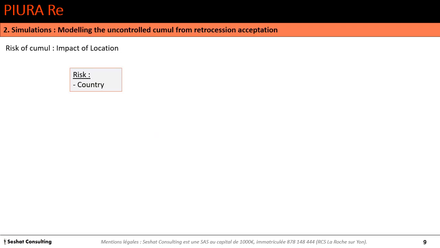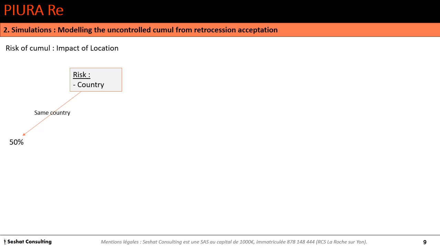Now we deal with the risk of cumul from retrocession acceptation. The risk of cumul will depend on the locations of the reinsurer. If the country of the risk is the same country as the reinsurer, we consider a probability of 15% for the reinsurer to have underwritten the risk.